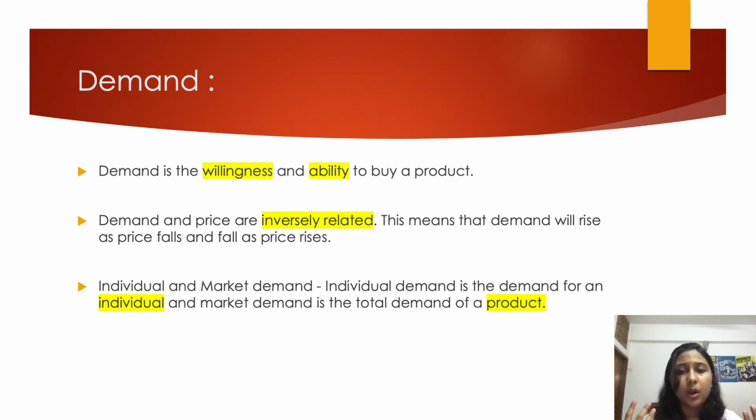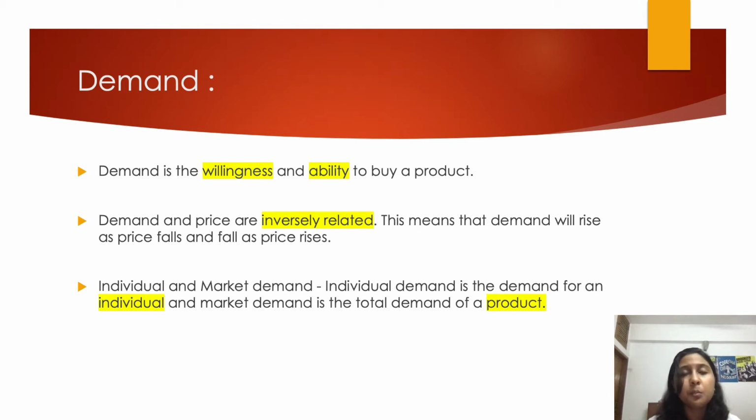Now, when talking about ability, what is ability? If we relate it to the first example, we like that dress, it is very beautiful, we want it, we have the willingness to buy it, but obviously the dress costs a fortune, it costs some money. So that money is the ability. If we have that money, we can buy that dress. And if we do not have that money, we won't be able to buy that dress. So we have to have the ability in order to meet our willingness, in order to fulfill our desire.